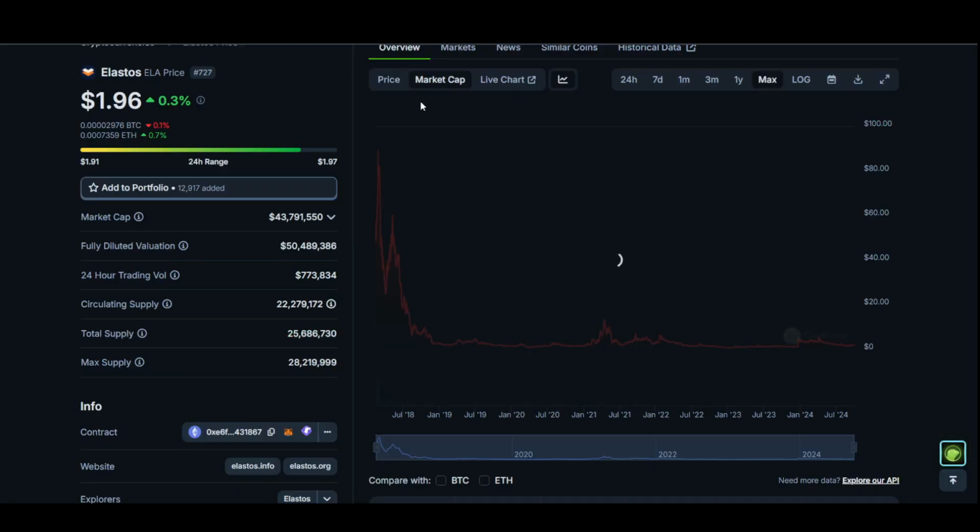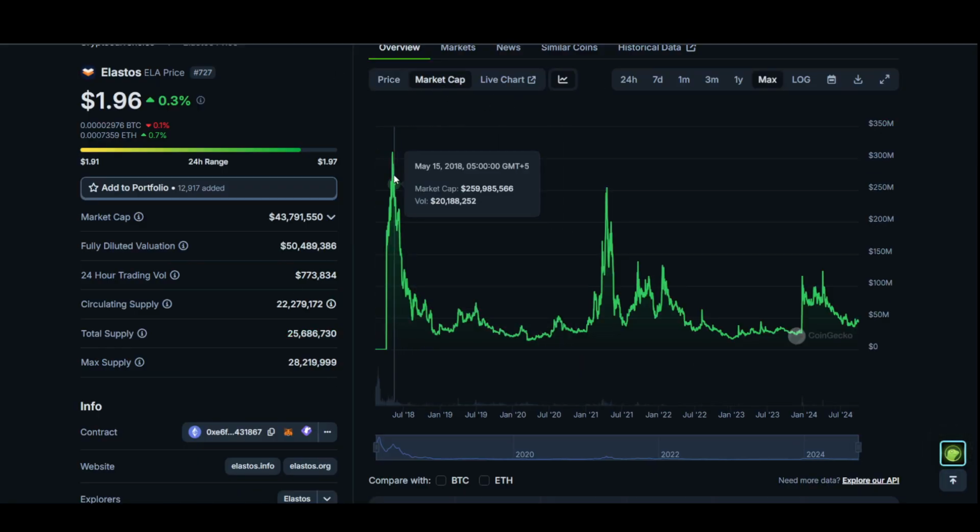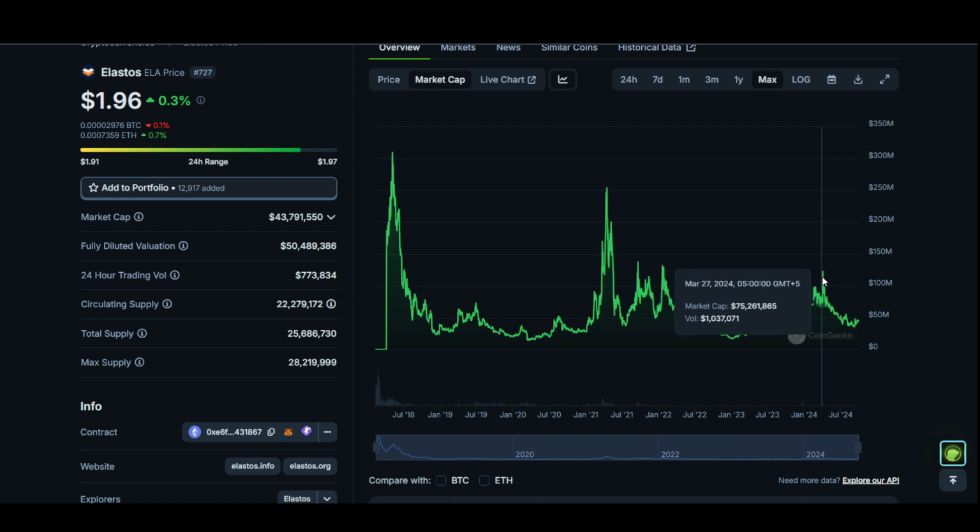And if we look at its market cap and try to analyze its highest market cap, it has seen over 2092 million. That is a lot. And in the recent peak, which was around 253 million, it did actually see the market cap of over, I believe, 100 million. So that means if the BTC continues to go up, I think this coin will most likely end up hitting 100 or even more than 100 million market cap from the looks of it. Because if the BTC does go up, I think we will most likely see another big leg for this coin, and I think that is going to happen.